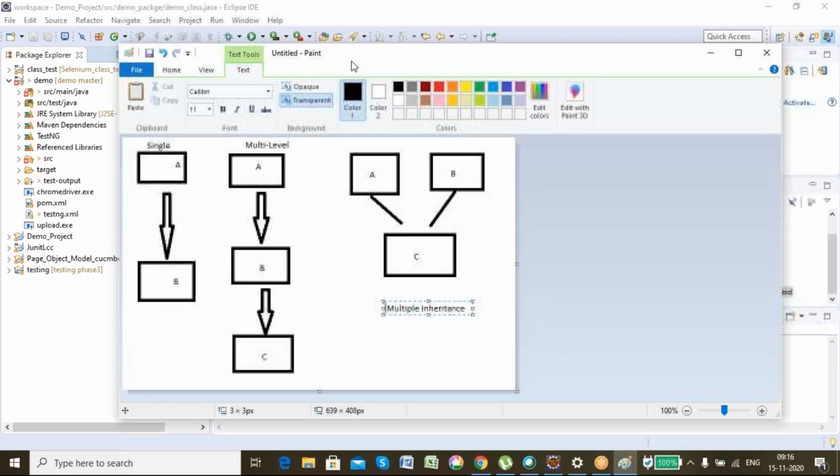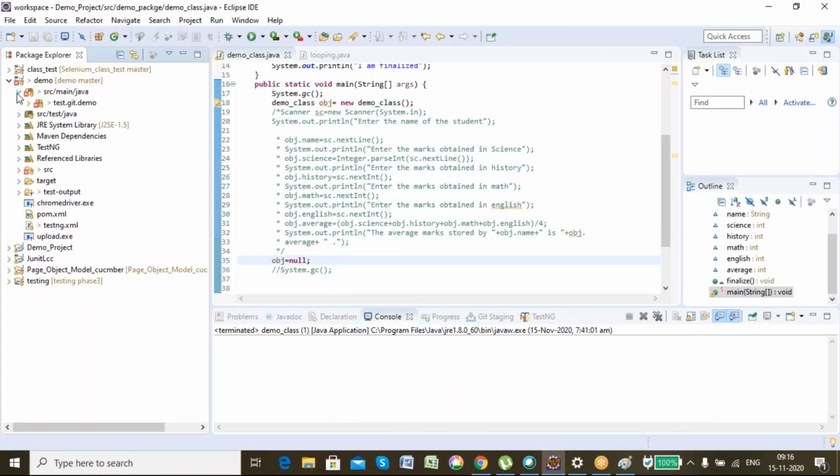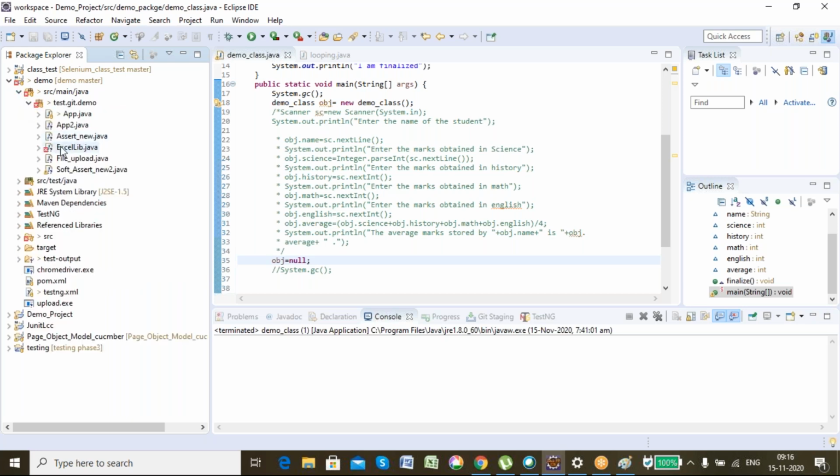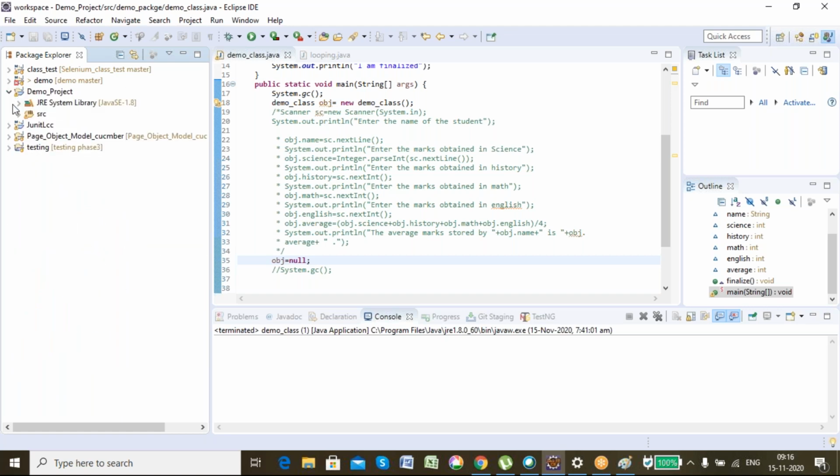Okay, let's start with our source folder.